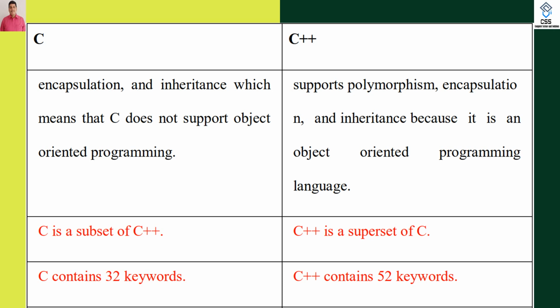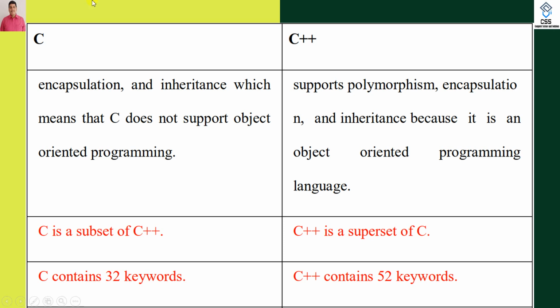Data hiding means we are restricting where the data can be accessed and where not. Inheritance means the process of creating a new class from an existing class. Reusability is the greatest feature of inheritance. Polymorphism, encapsulation and inheritance are three important pillars of C++, which we will be discussing in the OOPS features chapter, when we discuss the OOPS concept.